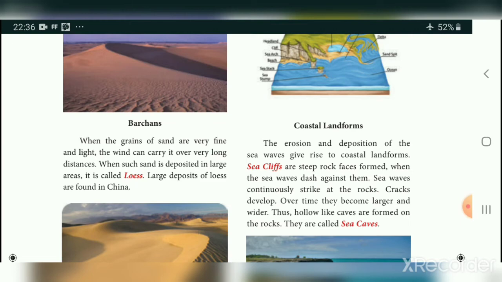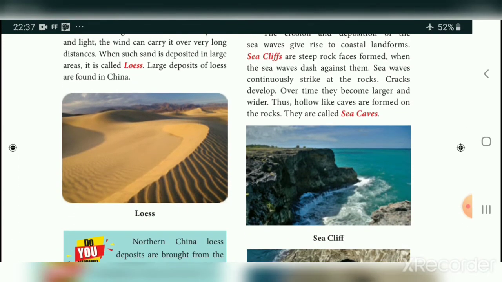Sea waves continuously strike at the rocks. So cracks develop in the rock. Over time, they become larger and wider. Thus, hollow-like caves are formed on the rock. This we call sea caves. You see here, this is a sea cliff.